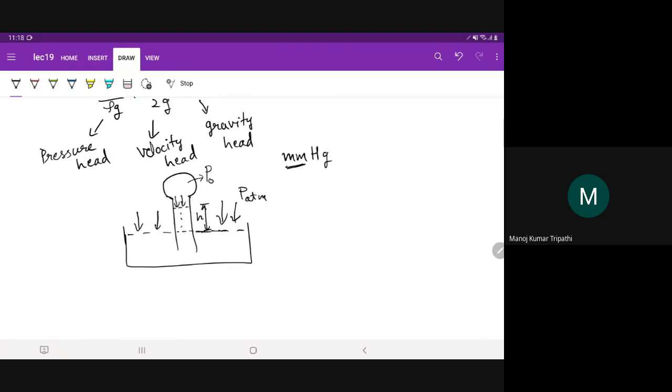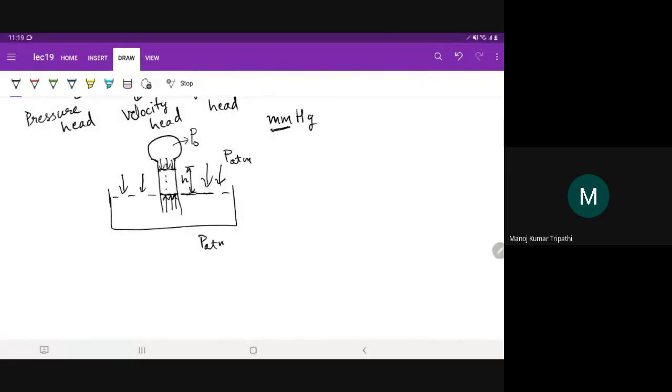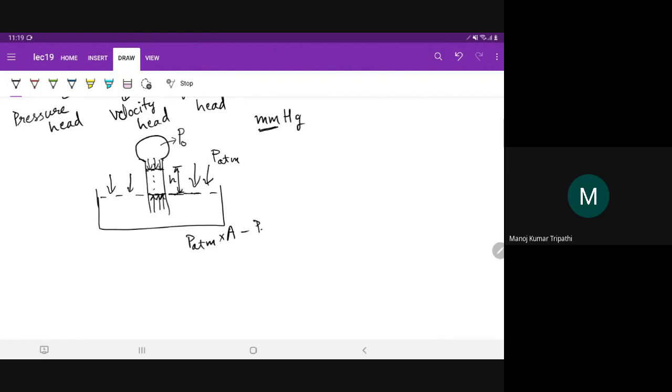So this pressure P naught, the force that this pressure is applying on the fluid interface, and here the pressure P atmosphere is being applied. So these pressures multiplied by the area of cross section, the area on which the pressure is acting, that will give you the force, right? So P atmosphere, that is the lower one, times the area inside the tube minus P naught times the area inside the tube.